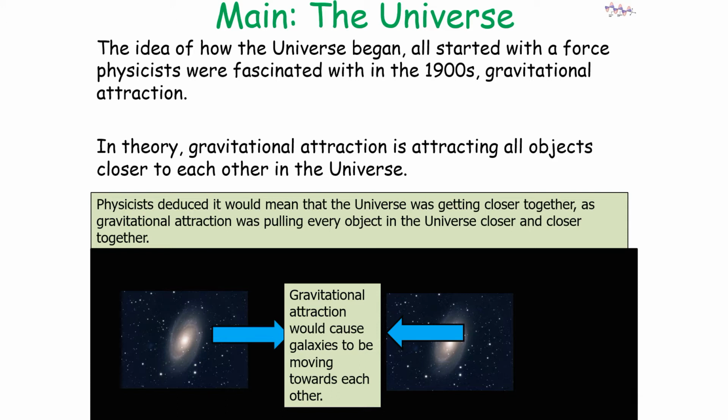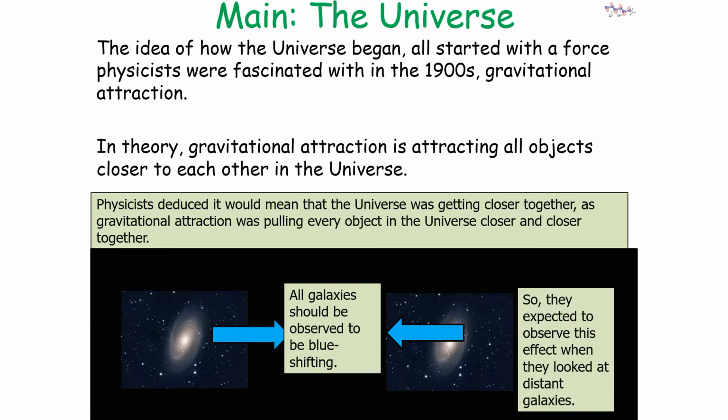So gravitational attraction would cause the galaxies to be moving towards each other. So gravitational attraction will be causing the universe to shrink. So all galaxies in theory should be observed to be blue shifting. So they expected to observe this effect when they looked at distant galaxies.